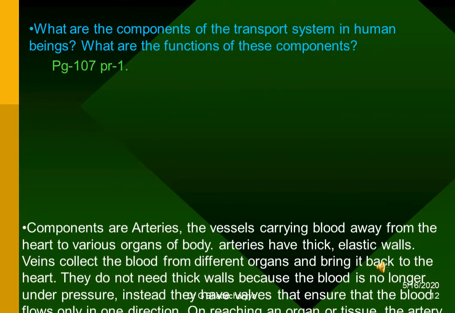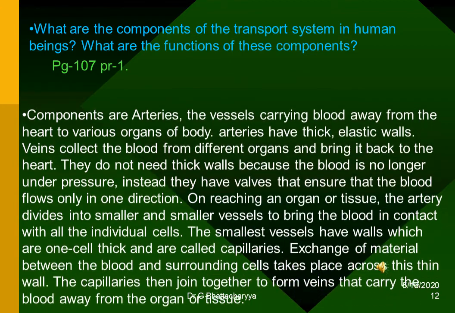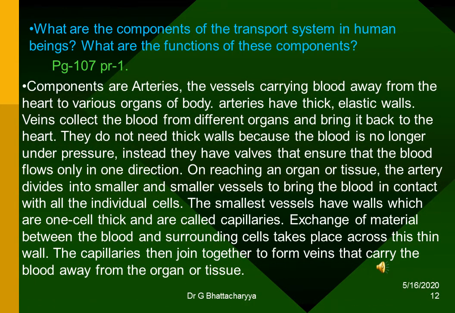What are the components of the transport system in human beings? What are the functions of these components? The components are arteries, the vessels carrying blood away from the heart to various organs of body. Arteries have thick elastic walls. Veins collect the blood from different organs and bring it back to the heart. They do not need thick walls because the blood is no longer under pressure. Instead, they have valves that ensure that the blood flows only in one direction.